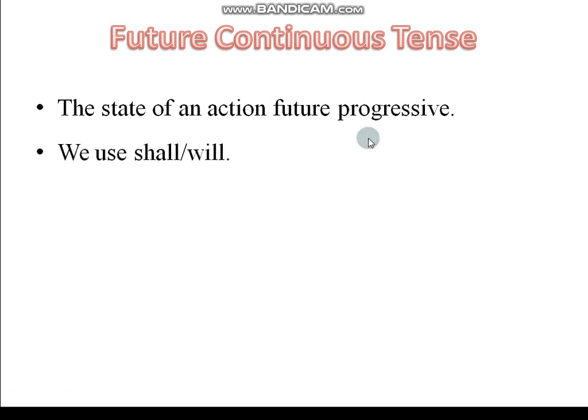So we are going to use here shall or will. So we use auxiliaries according to the subject. If it is I or we, we need to use shall. Otherwise we can use will for all nouns and pronouns. We use one auxiliary, either shall or will. After the auxiliary we need to use be. Be is used in the active sentence. In the active sentence, after the auxiliary there will be one more word, that is be. Shall be or will be.